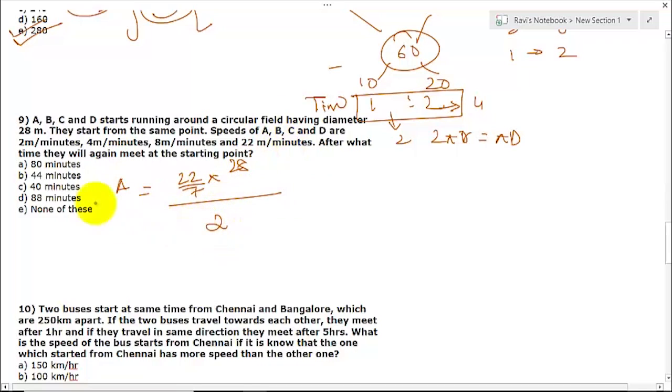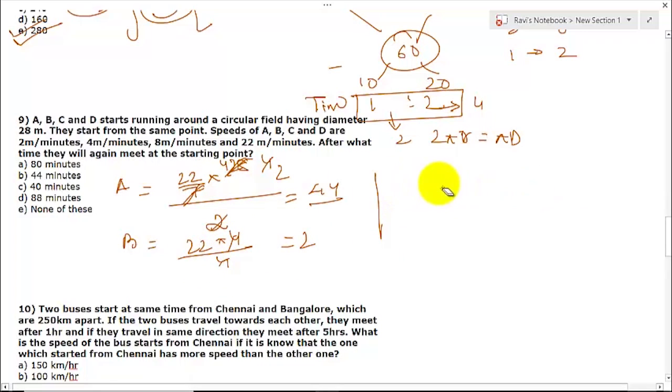Okay, so it is in minutes, so no need to do any changes. 4 times, this will go for 2 times, this will be 44. Let us find B. 22 by 4 divided by how much? 4. So 22 here. So let us find for C. Distance is 22 into 4 divided by the speed. What is the speed of C? It is 8. So the 2 times, this will be 11.